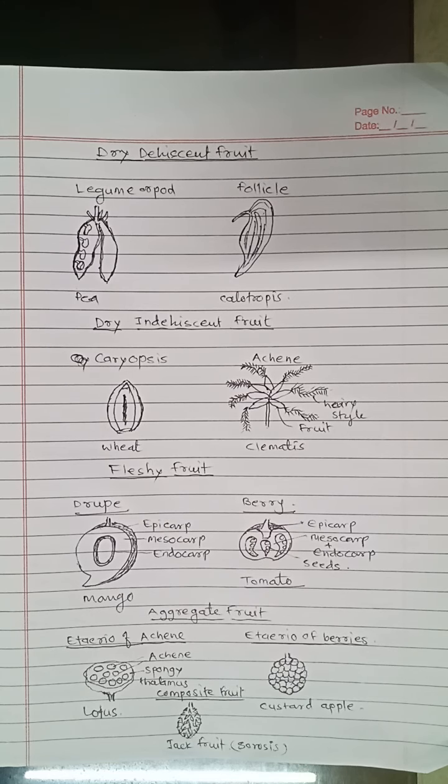Pericarp of these fruits is fused with the seed coat and forms a joint surface. These fruits are present in the family Gramineae, that is grass family or Poaceae family. Caryopsis types of fruits are found in wheat, rice and maize.